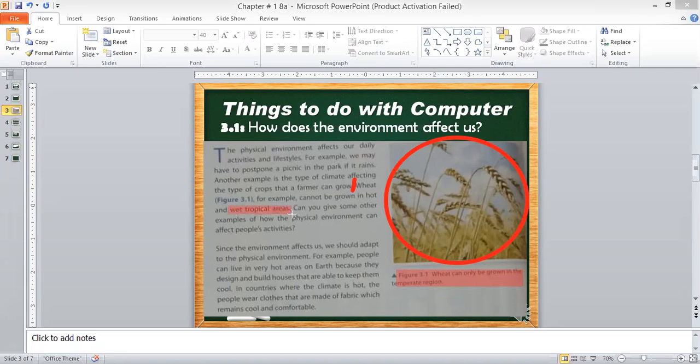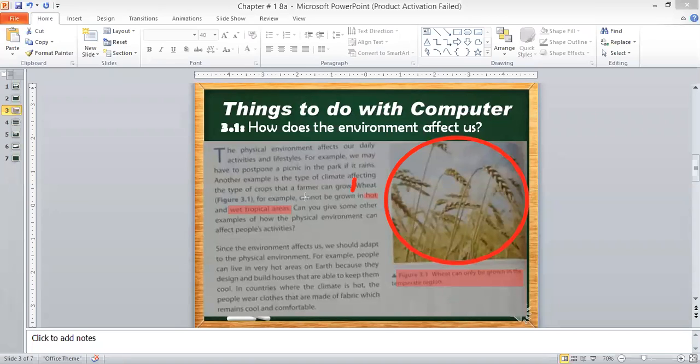It means there should be no rainy weather, because it will affect the crops of wheat. It needs an average temperature, an average region. It doesn't need the very hot temperature, doesn't need the wet tropical areas.